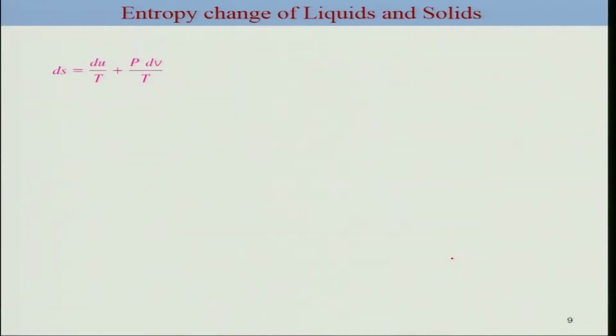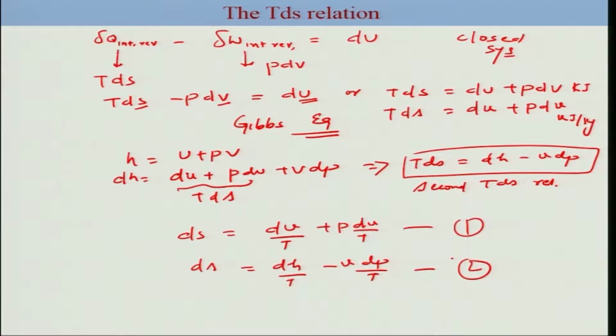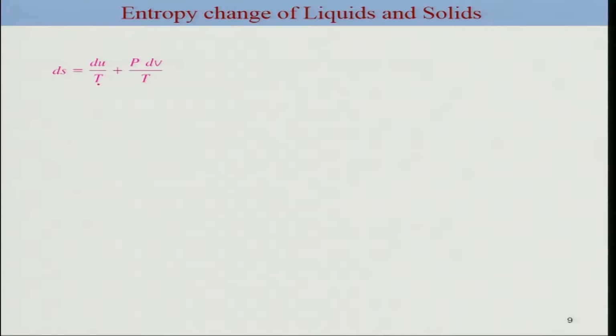So let's look at this. We'll start with this first equation, du by T plus P dv by T, and we can write this here. Now our interest is to find out the entropy change of liquids and solids. For the case of liquid and solid, which we consider as incompressible fluid, the change in volume, delta V, is going to be 0.